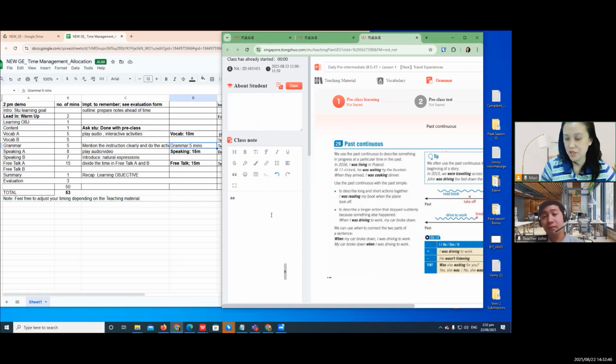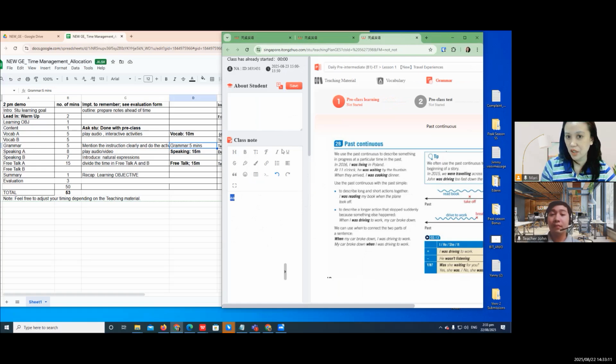Was reading, correct. Something like that. So she was reading a book. So you can construct something like your teaching material here to be able to teach the past continuous.